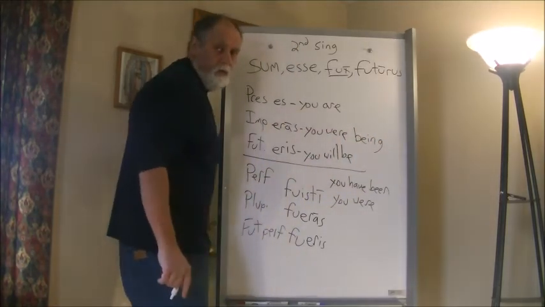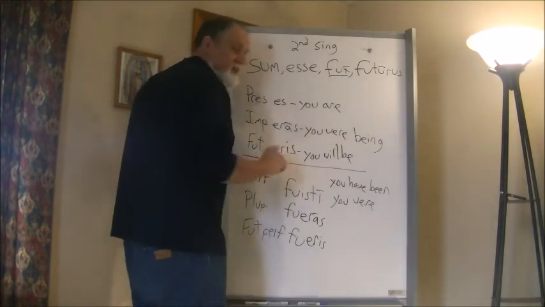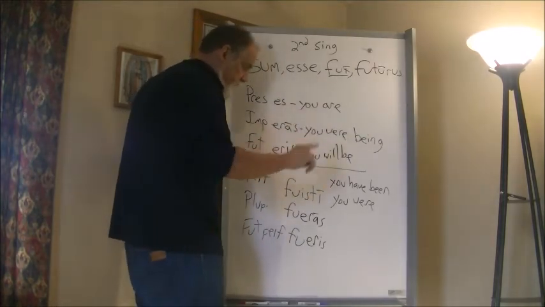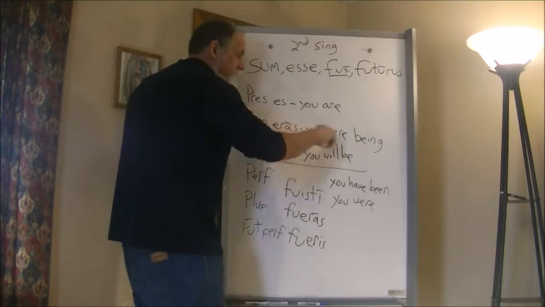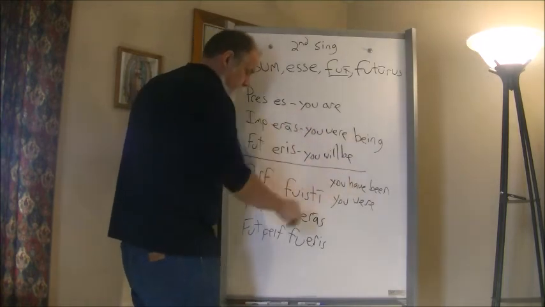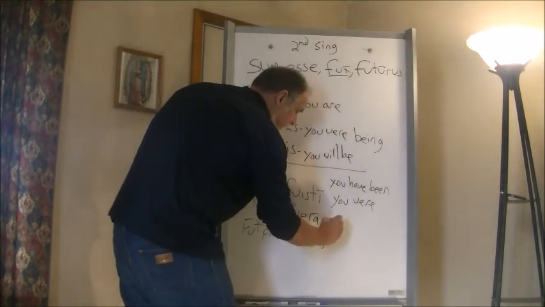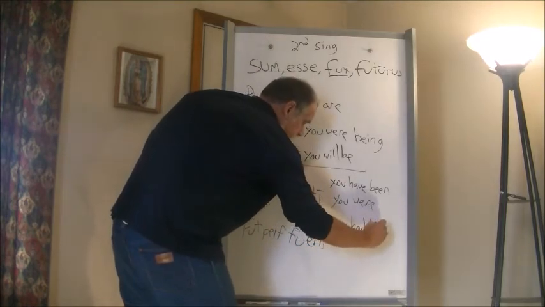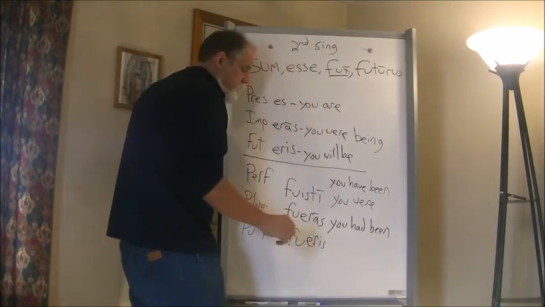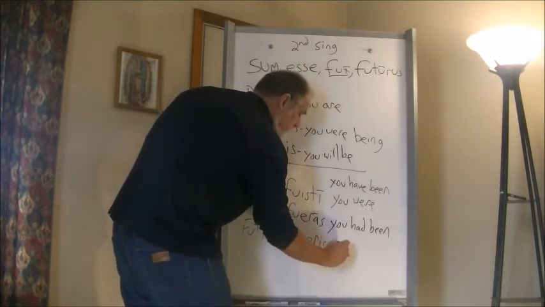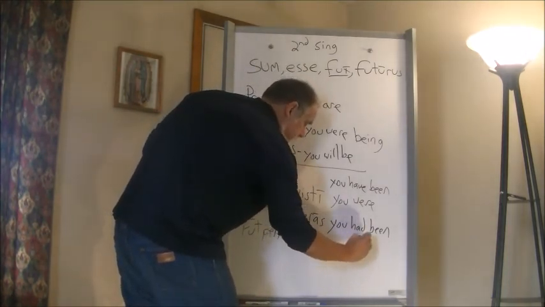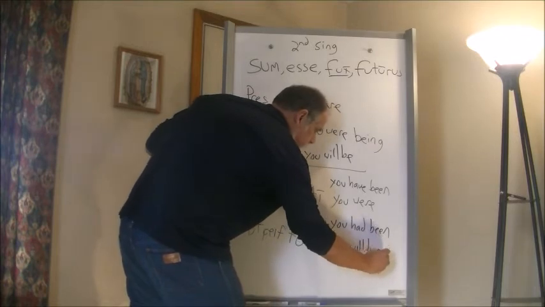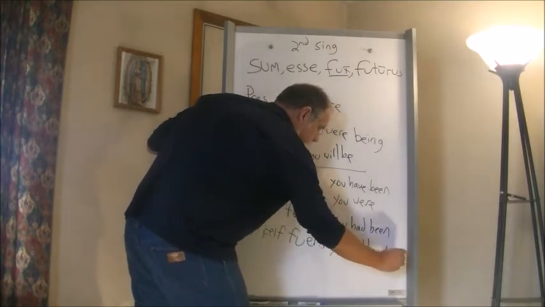You were being, or you were. You were being is continuous in the past. For fueras, one aspect, you had been. And then for the future perfect, you will have been.